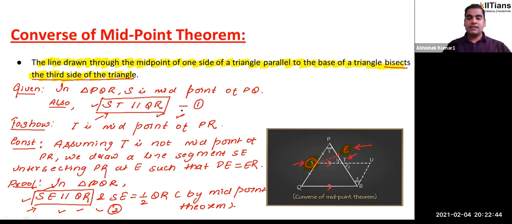That situation is if this T and E that you have coincide with each other. If T and E do not coincide with each other, then this situation is not possible at all. Correct or not? Basically, from result number 1 and 2, we can say that these two intersecting line segments, SE and ST, are parallel to the same line QR.